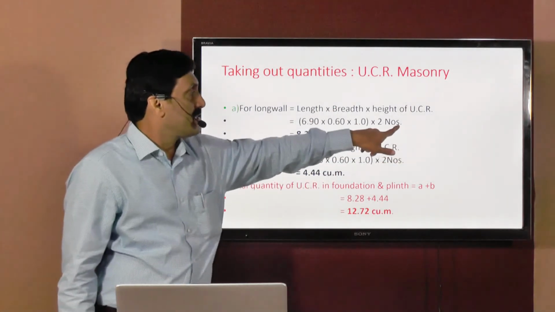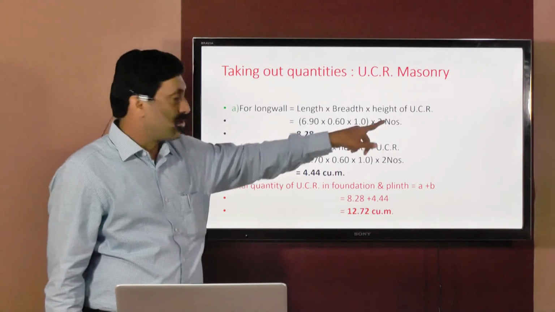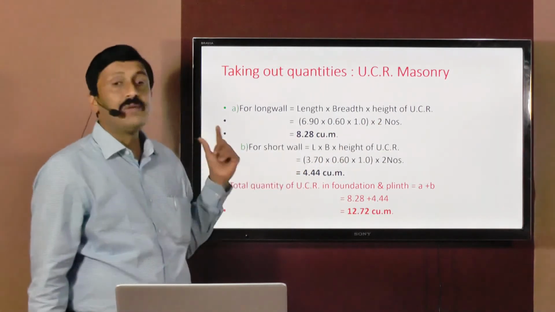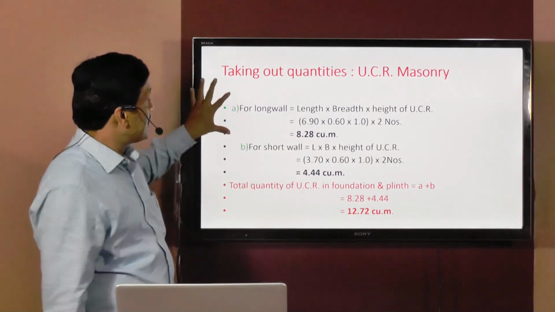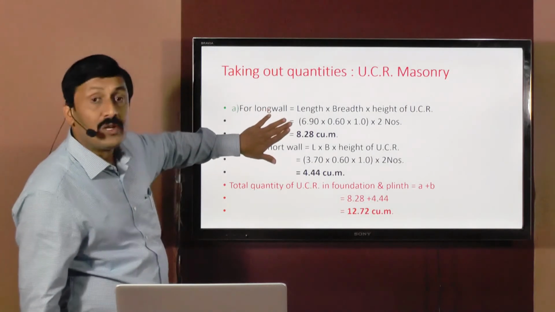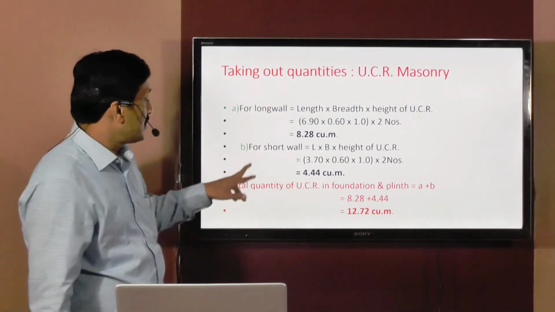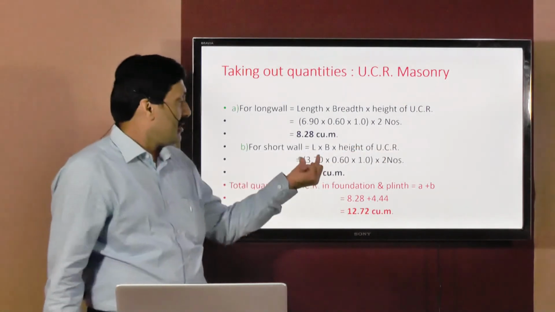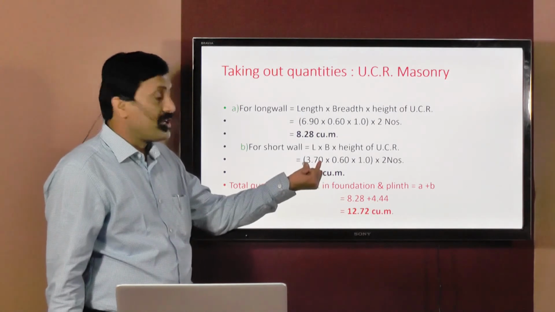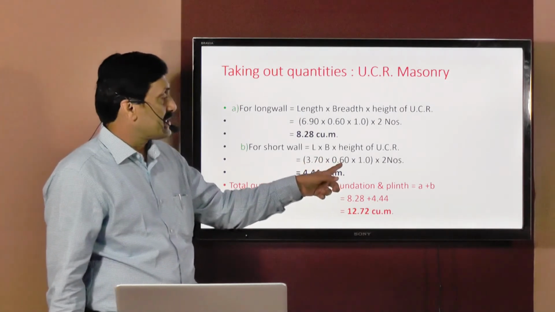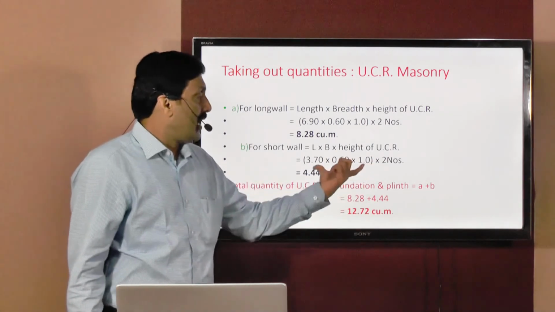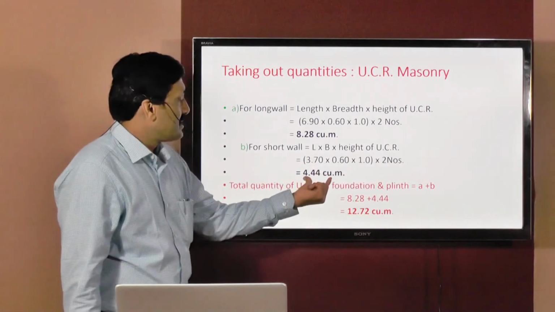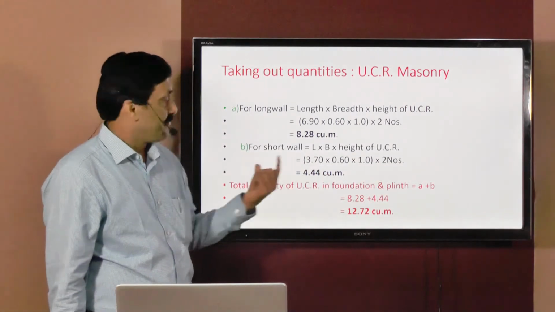Now this exactly in the same way we did in excavation and PCC also. So multiplication of 6.9, 0.6, 1 and 2, that will give you 8.28 cubic meters. So this is the quantity of UCR masonry for long walls only. Now we consider for short walls. For short wall, again it will be length multiplied by breadth multiplied by height of UCR. Length already we calculated, it is 3.7 multiplied by 0.6, width of UCR multiplied by 1, and like this there are two walls of same dimensions, therefore multiplied by 2, answer comes to 4.44 cubic meters.